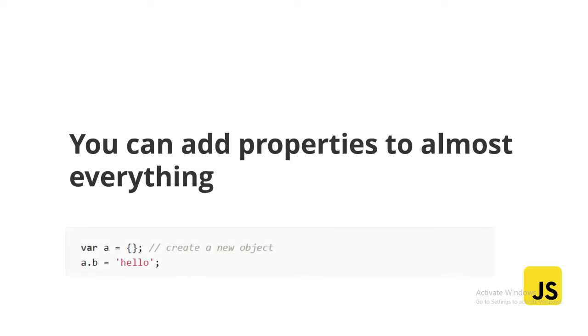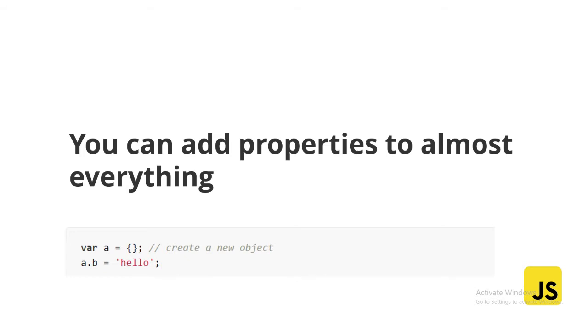How? Here, you can see I have written var a equal to curly braces. In JavaScript, curly braces define an object. So I am giving a, an empty object. Now in the next line I am writing a dot b equal to hello. Here b is a property of a. So now I am assigning a property to an object. So in JavaScript you can add properties to almost everything.